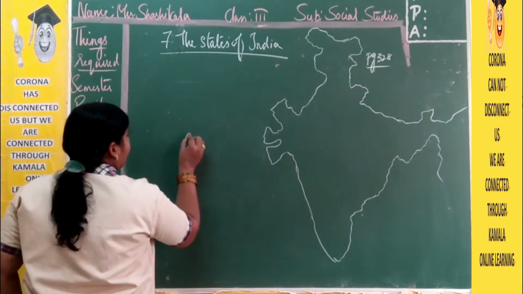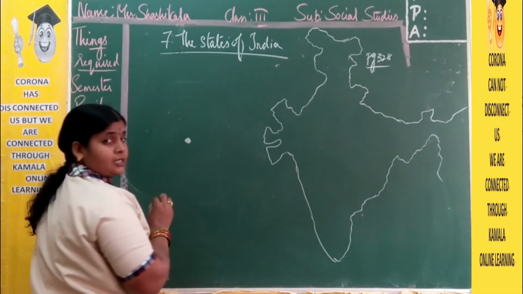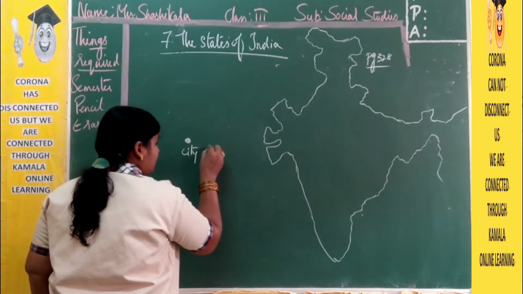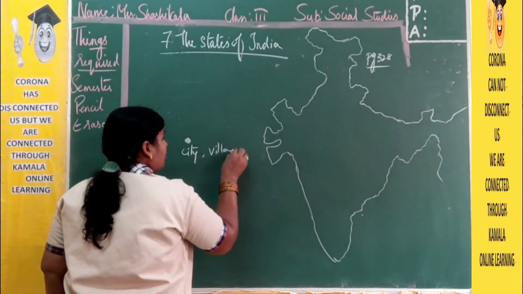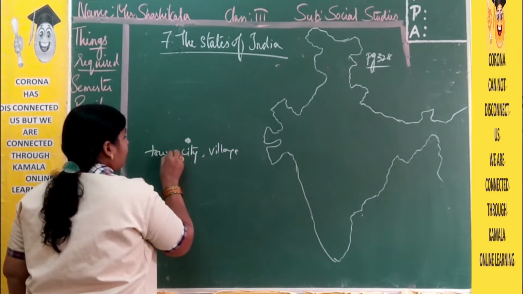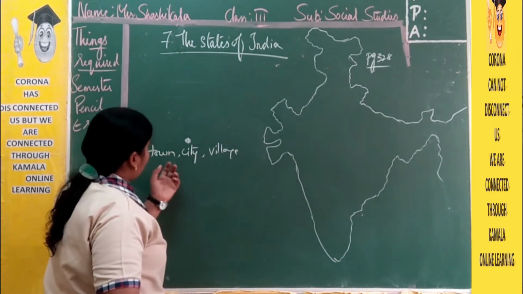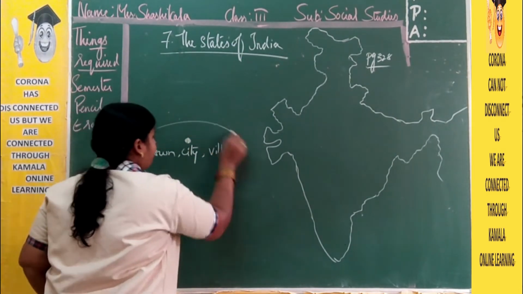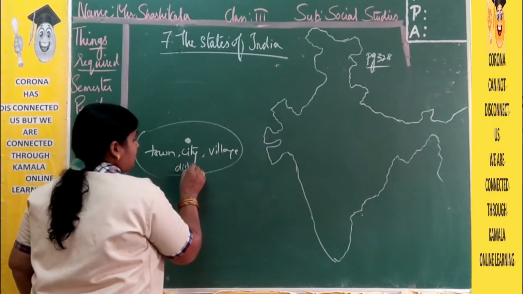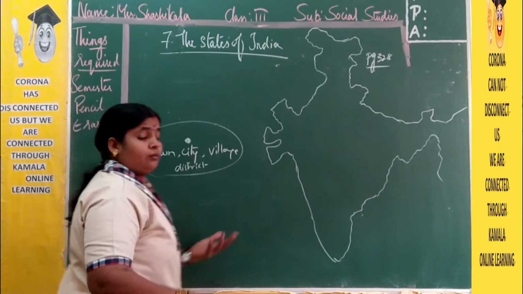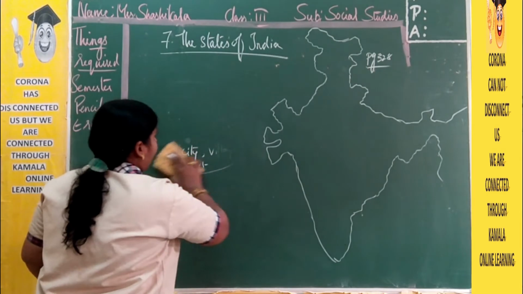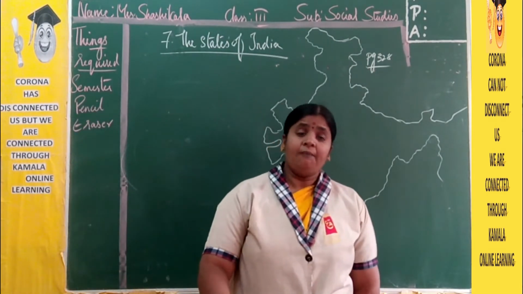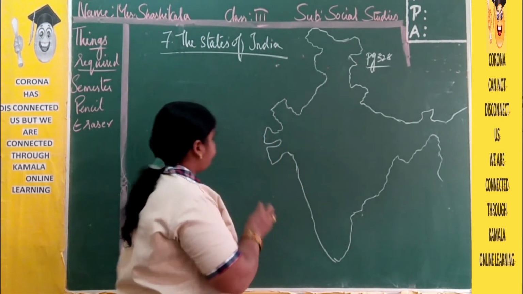So when we are living in one particular place, this will be a city or a village or a town. All these towns, cities and villages will come under one particular place, that is a district. Now a number of districts will form a state. Again, all the states will come under a country. For example, I will tell you here.